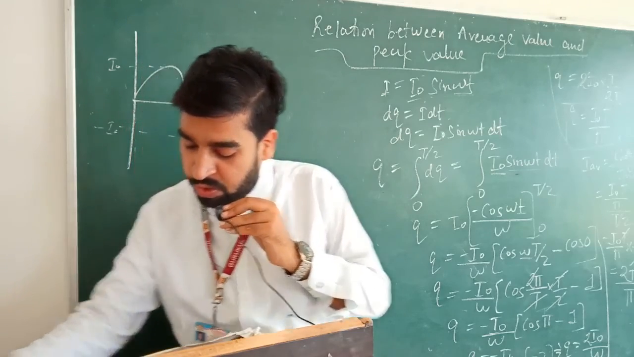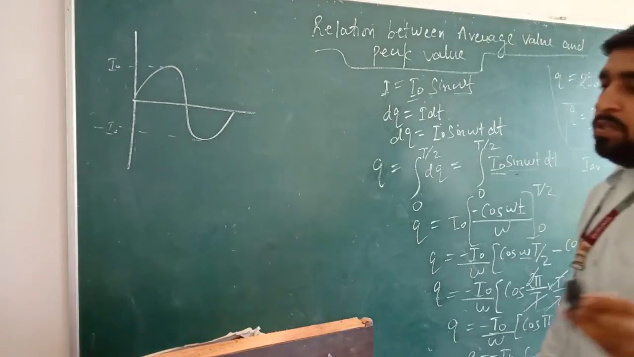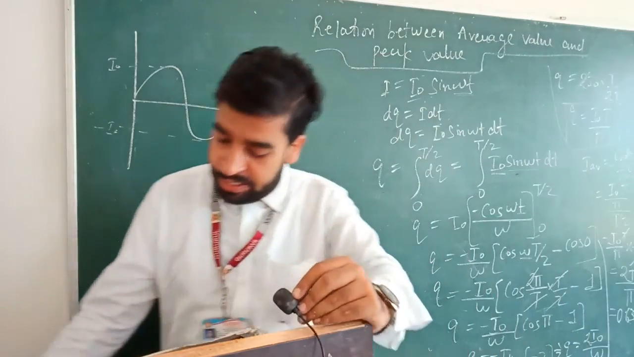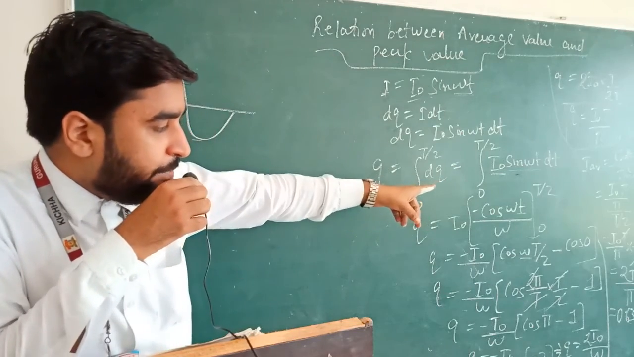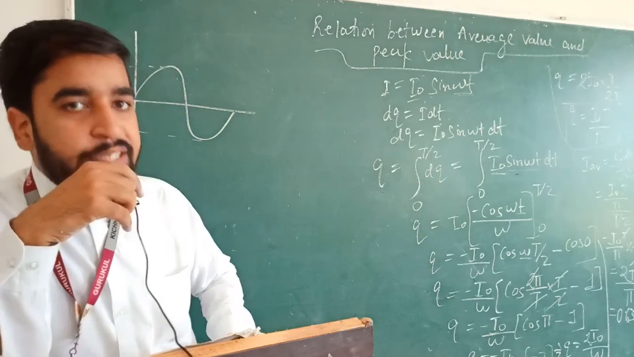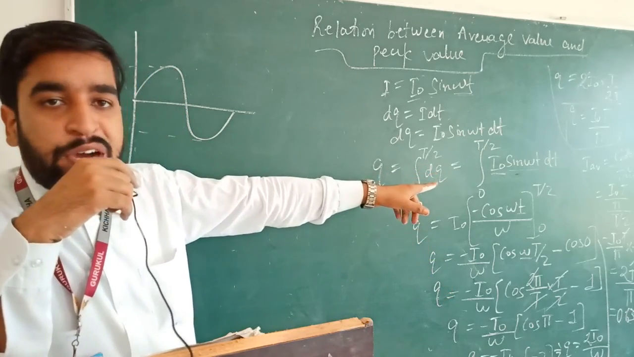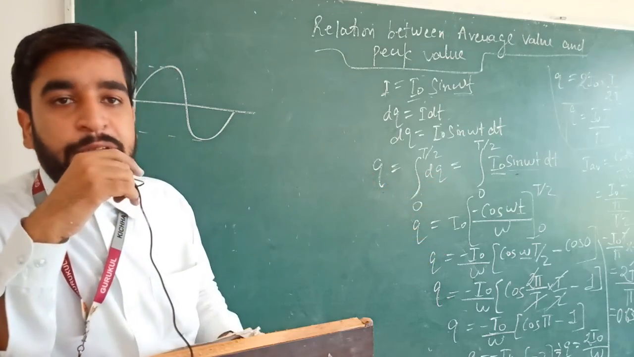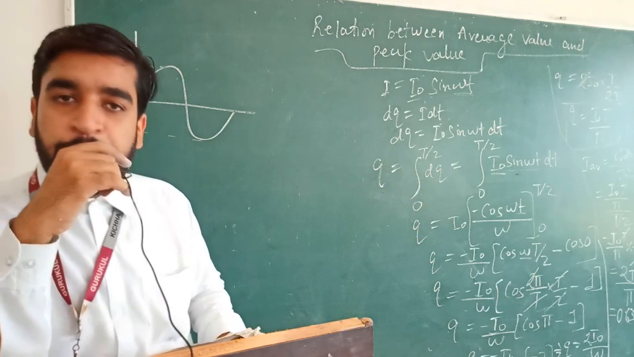This will be equal to 0.637 I naught. This is a well-known number. So this is the relation between average value and peak value. The average value of current, I average, is equal to 0.637 I naught. So we can say that the average value of current is 63.7% of the peak value of current. So this is the relation. I hope you understood this.